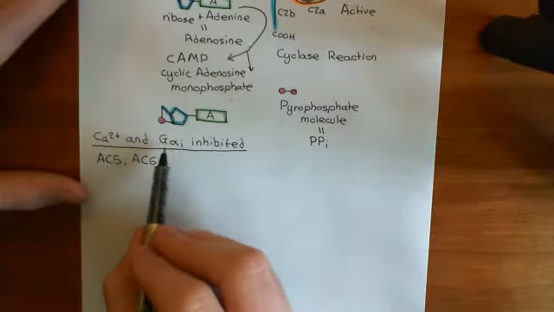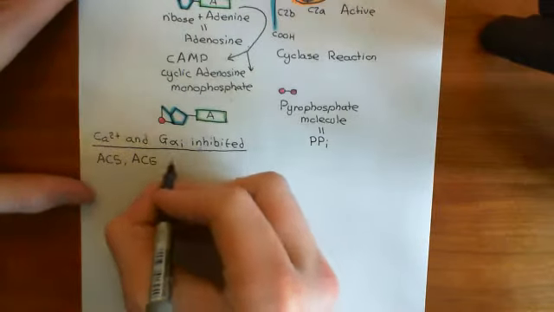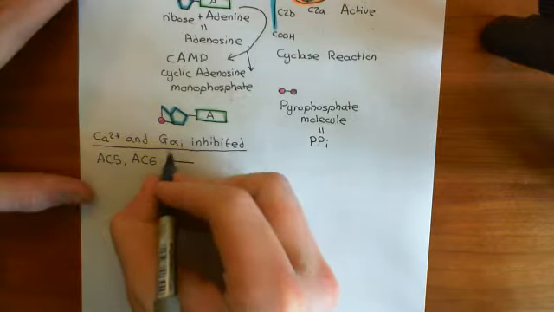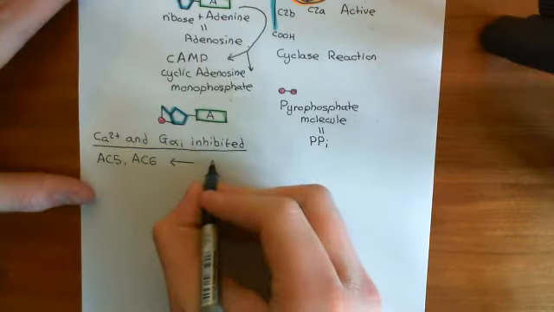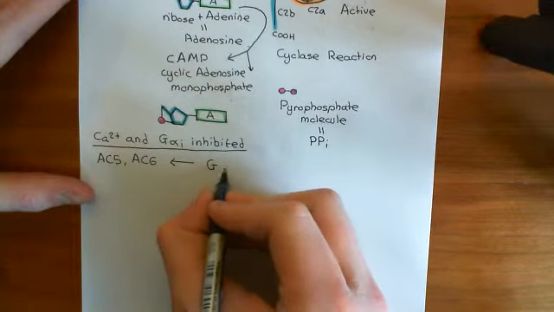In addition, these are the two adenylyl cyclases which are actually inhibited by the G-alpha I alpha subunits of heterotrimeric G proteins. In fact, it's broader than that.